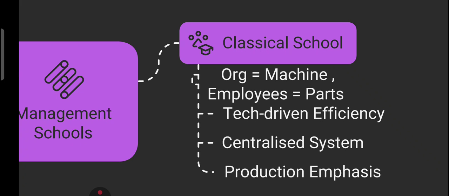This classical school believes in a centralized system, in production-focused thinking. It treats the employee as a part of the system, right? So I told you that you can imagine the organization as a well-oiled machine. Every employee acts like a cog in the system, meaning a part of the system. Efficiency is driven by structure, control, technology. So these are the key points of classical theory: efficiency is driven by structure, control and technology, and this school believes in a centralized system, production-focused thinking, and treating employees as a part of the system.